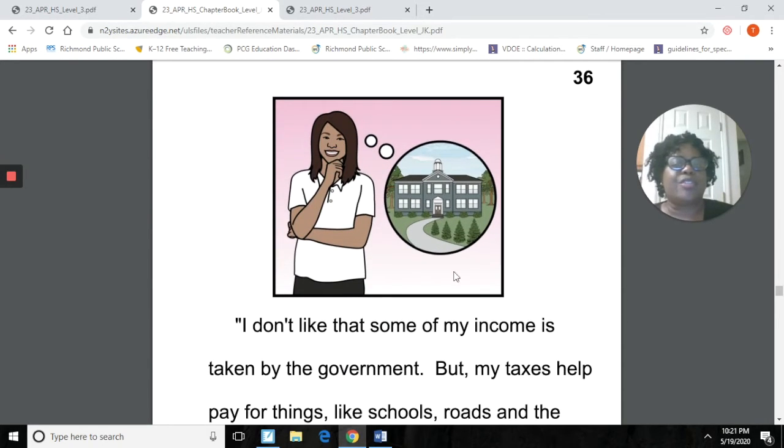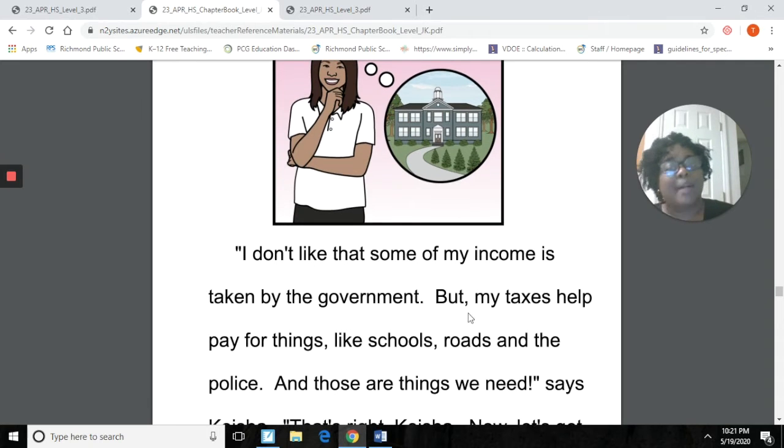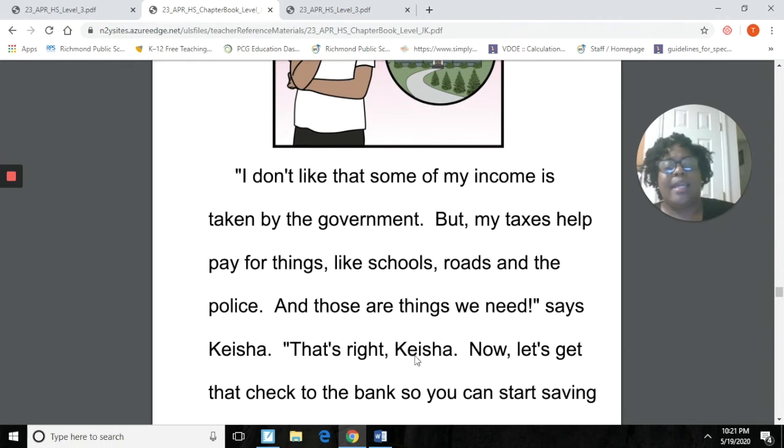So here's Keyshia. You see, she has that thought bubble again. She says, I don't like that some of my income is being taken by the government. But my taxes help pay for things like schools, roads, and police, right? And those are things that we need, says Keyshia. That's right, Keyshia.